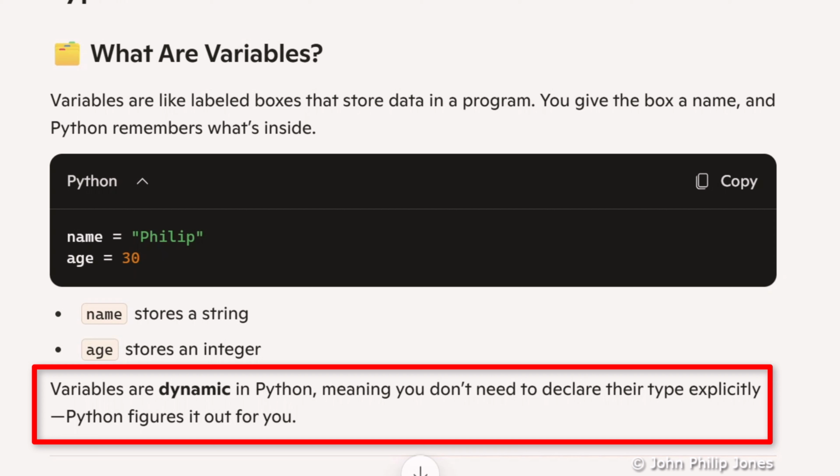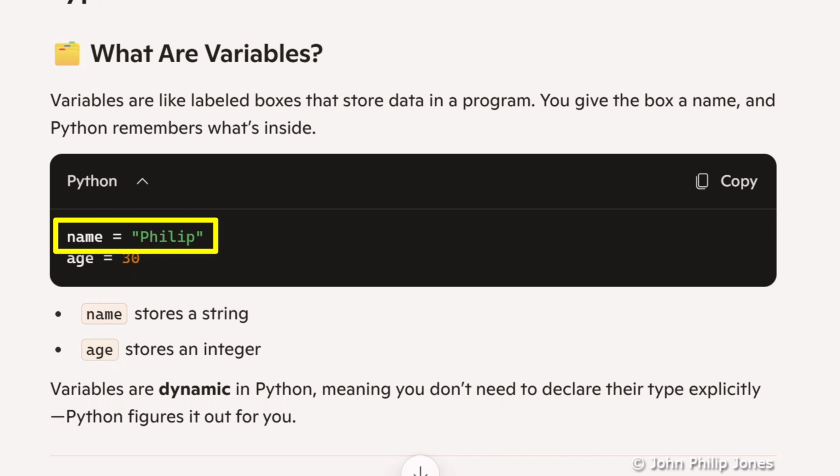Now what this means is name is a box, and because you are giving it a string, then that box knows that it will be storing strings, and the string is the type that it is storing. Here the box has got the name age, and it is storing 30, which is an integer. Consequently, age is storing an integer type, and you didn't have to tell name or age what type it was.